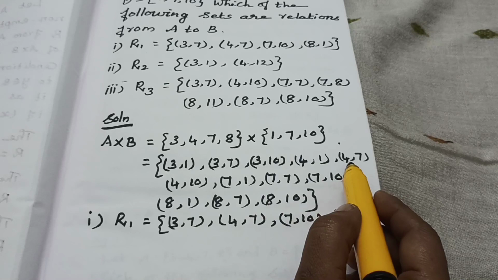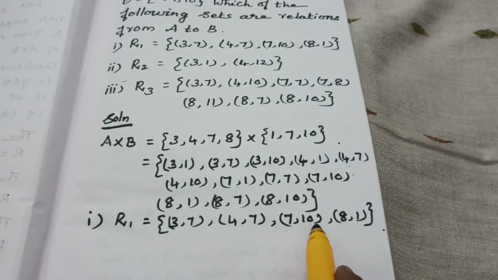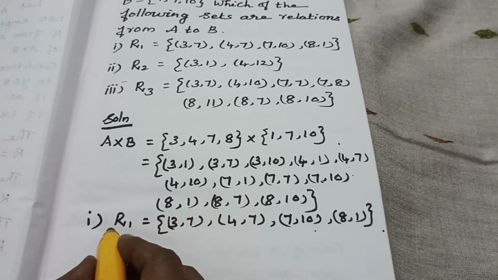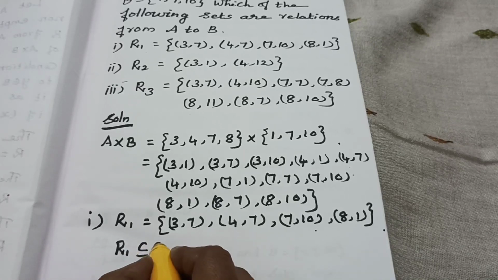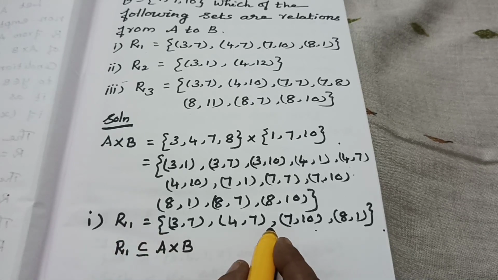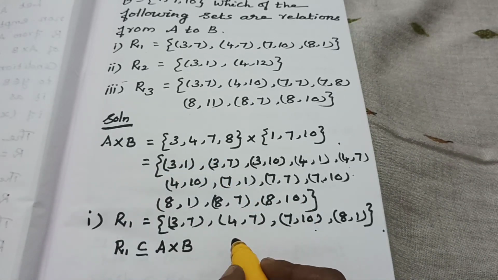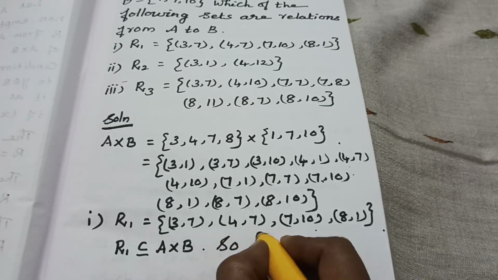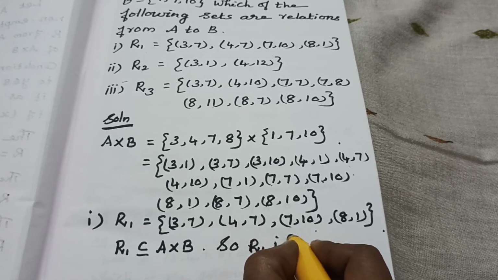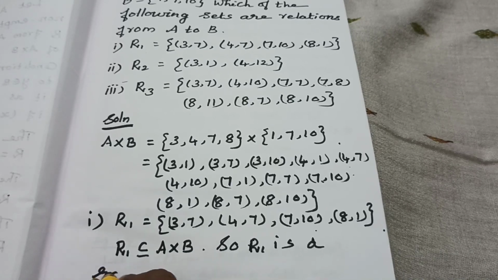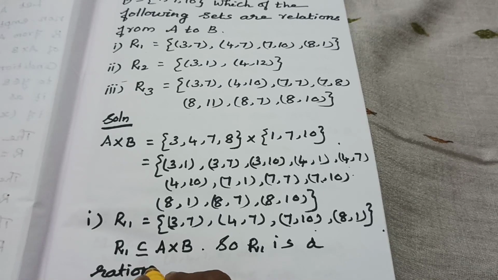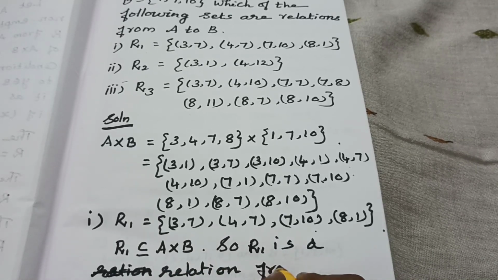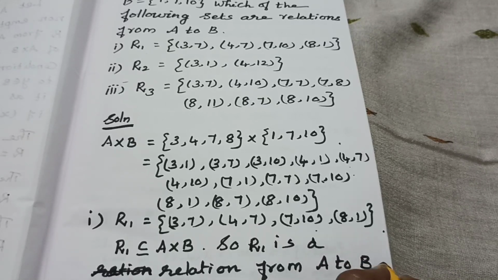Then (4, 7) is also in A cross B. Then (7, 10) is also in A cross B. (8, 1) is also in A cross B. So we can write R1 is a subset of A cross B. Okay, so it is a relation from A to B. Have you understood?